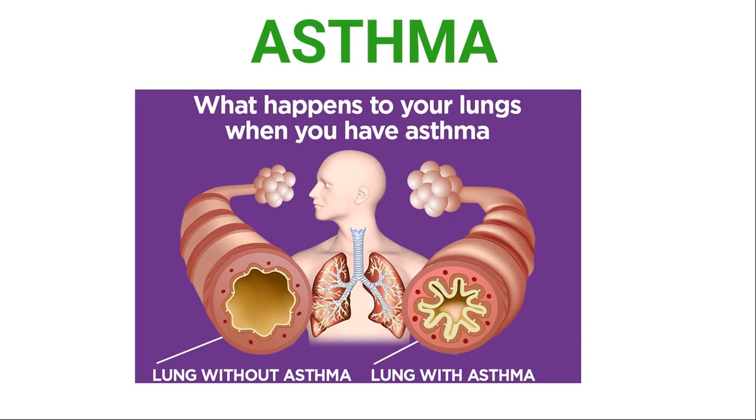Here you can see in the diagram what happens to your lungs when you have asthma. Lungs with asthma and without asthma. In the lungs without asthma, the mucus is normal, and the lining is also normal. Here you can see with asthma, excess mucus and the airway is closed. Swelling lines you can see here.